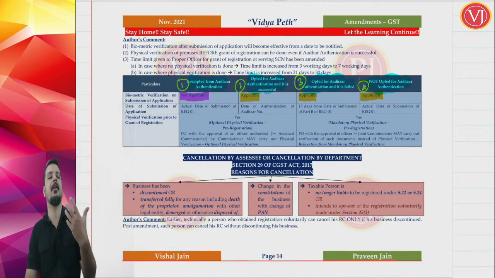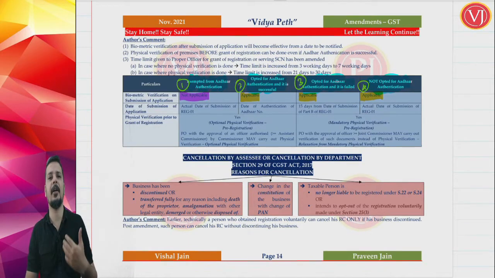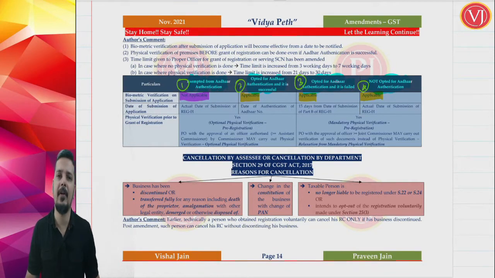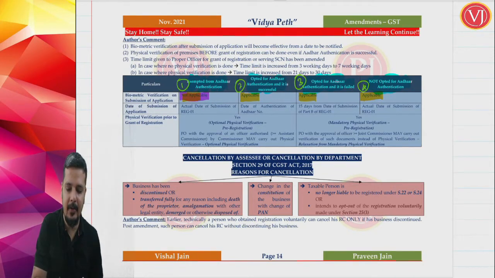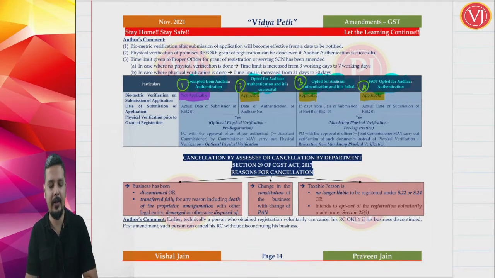Only if you are exempted from Aadhaar authentication is biometric verification not applicable. This biometric verification is applicable from a date yet to be notified. If you are opting and it is successful, if you are opting and it is a failure, or if you are not at all opting, it is applicable in all the other 3 cases.